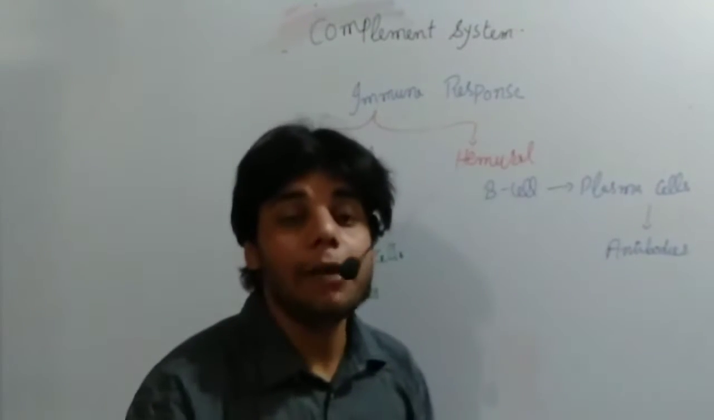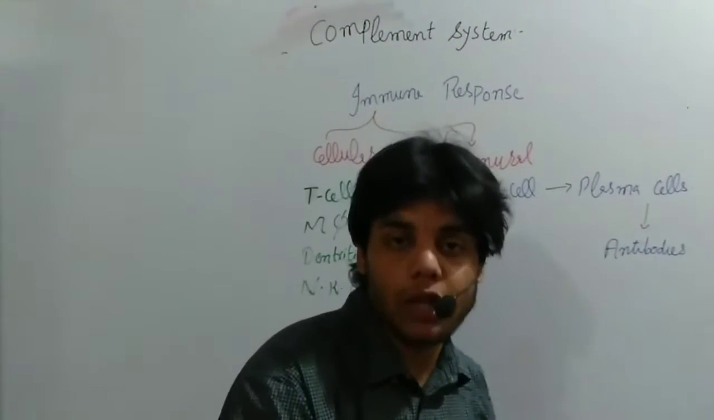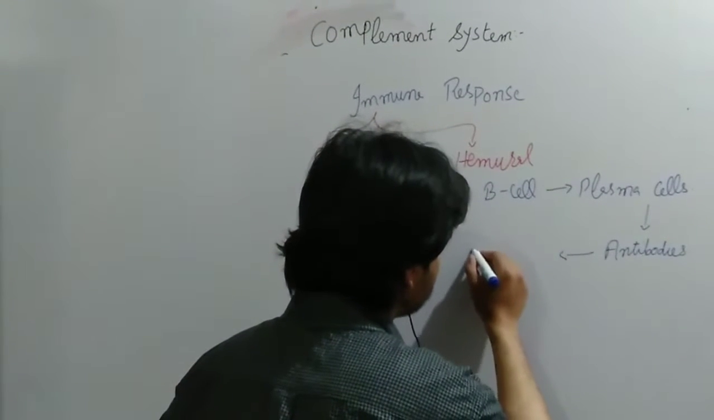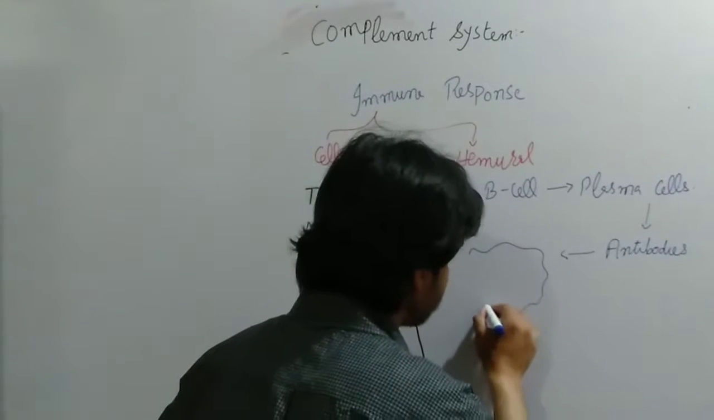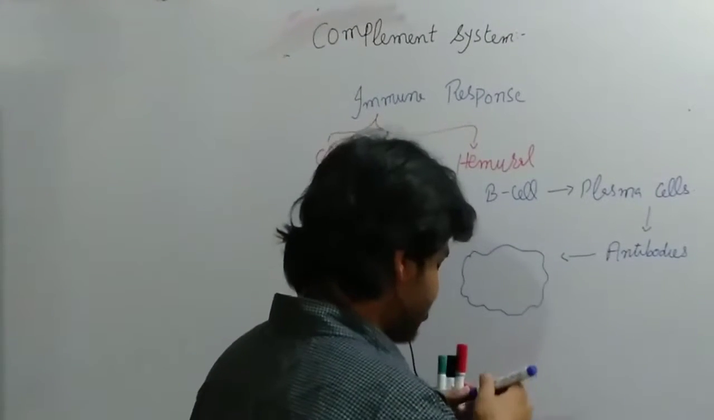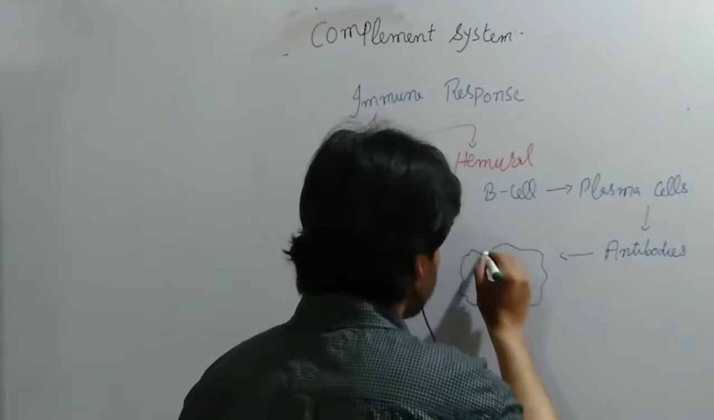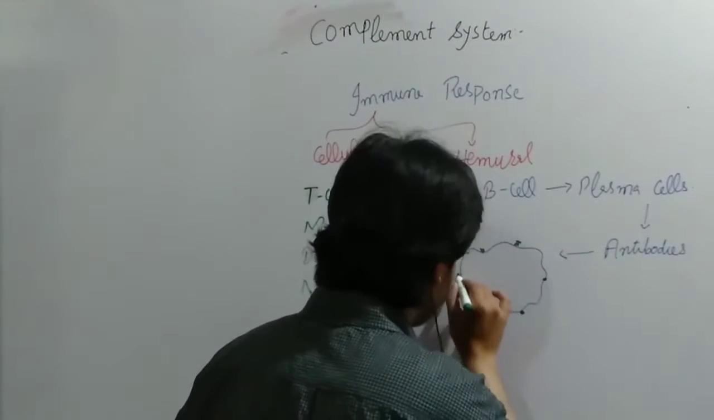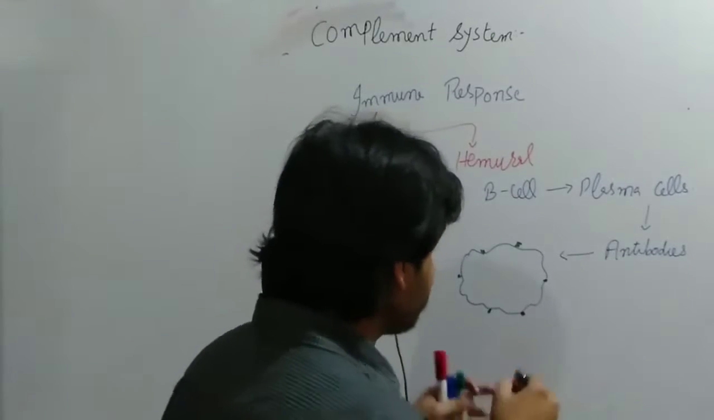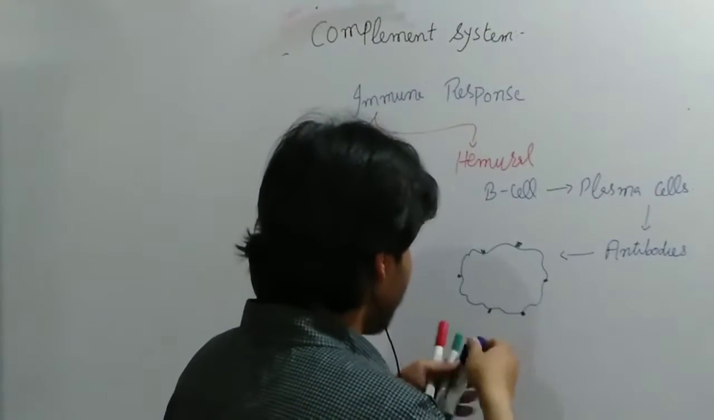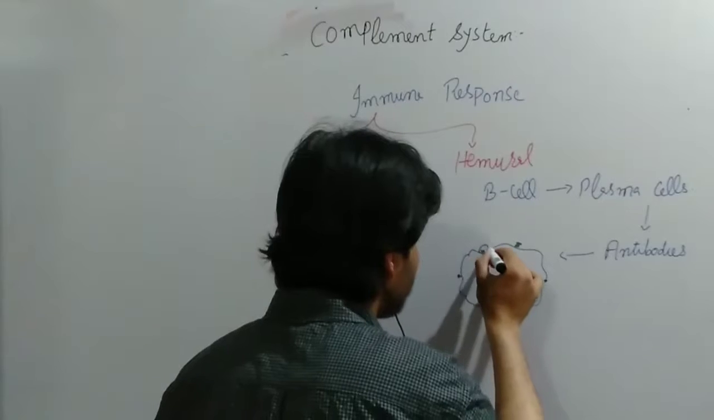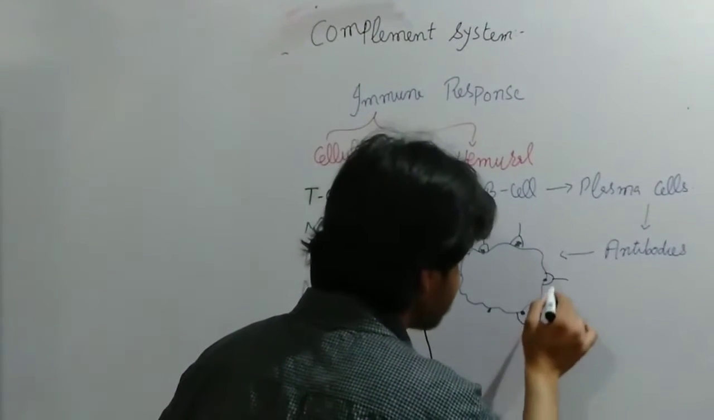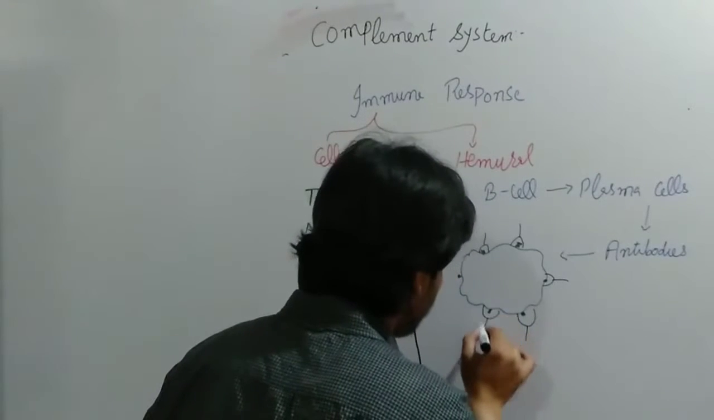These antibodies will attach to the bacterial surface. So let's say this is the bacterial surface. On the bacterial surface there are antigens. So let me draw with the green marker. Let's say these are the antigens. On the antigens, such antibodies are attached. Let me draw with the black marker. So these are the antibodies which are specific to the antigen.